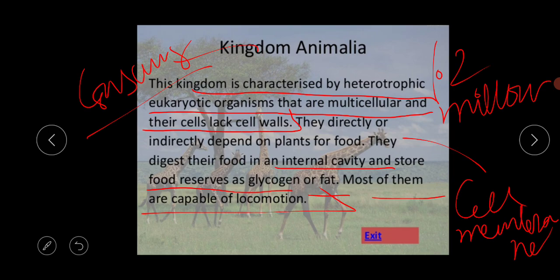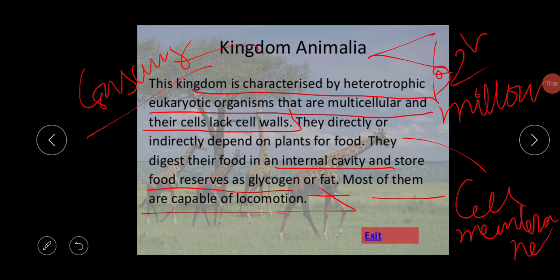Normally the animal world is classified into two types, the vertebrates and the invertebrates. Within the invertebrates there are several phyla. The first one is Porifera, then Cnidaria, then Ctenophora, then Platyhelminthes, then Aschelminthes, then Annelida, then Arthropoda, then Mollusca, and the Echinodermata. The last one is the vertebrates. Within the vertebrates there are several classes. The first one is the fishes, second is the amphibia, third is the reptiles, fourth is the aves, and the last one is the mammals.